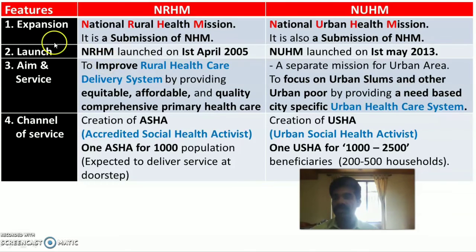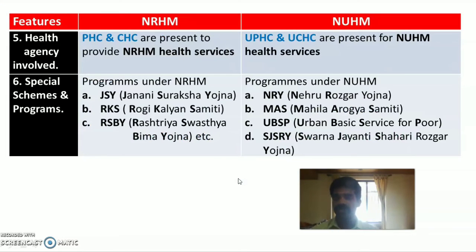So today we have discussed the major differences between NRHM and NUHM from the examination point of view, with the feature of expansion of NRHM and NUHM when it was launched. Then aim and service, the important channel of service of NRHM, that is ASHA, Accredited Social Health Activist, and NUHM by USHA, that is Urban Social Health Activist. Then we have discussed another feature, the health agency involved for NRHM, that is PHC and CHC, and for NUHM, that is Urban PHC and Urban CHC.